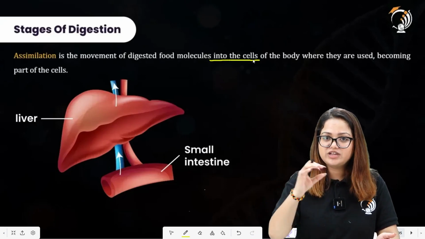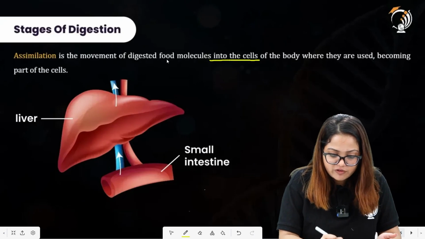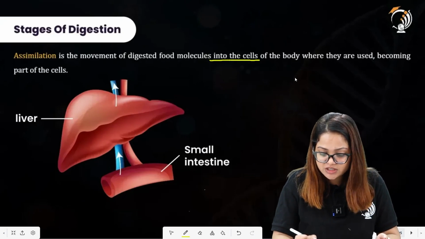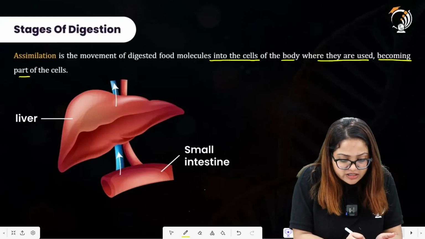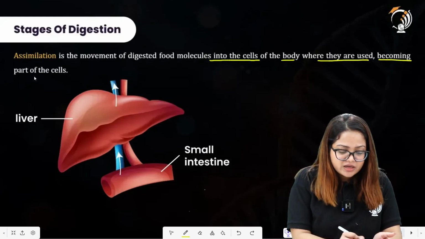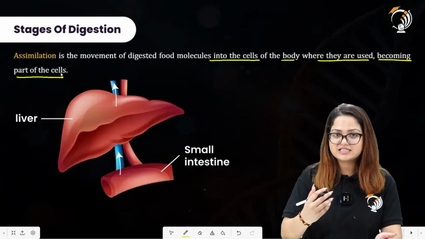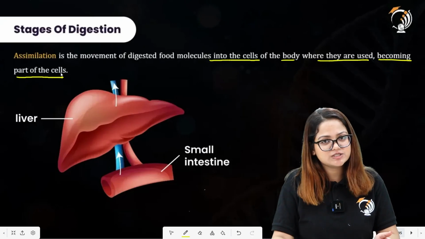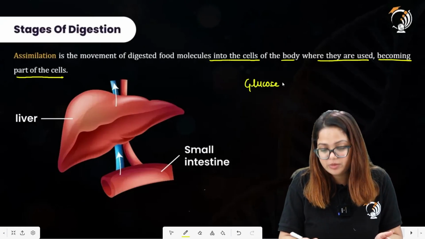The blood has now reached each and every cell of the body. The movement of digested food molecules into the cells of the body, where they are used, becoming part of the cells, or they can be used to carry out other processes that may occur in the cells, and that includes metabolic reactions as well. So let us assume that glucose was there. All right, so glucose is absorbed by the cells.